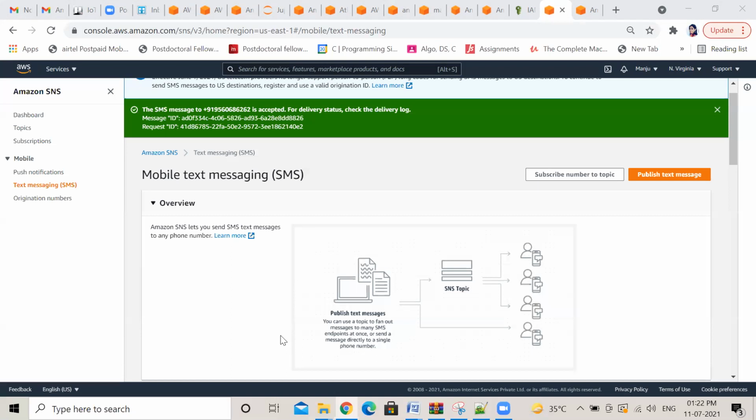When you do any event, at that time this message will be generated. Like when you click on this publish text message, the event that you did here is publish text message, right? And when you click on this, you will get a message on your mobile. So you are doing some event, and based on that it will generate